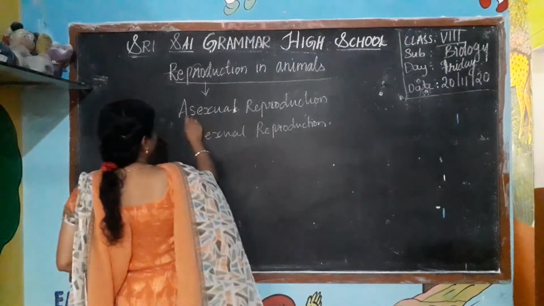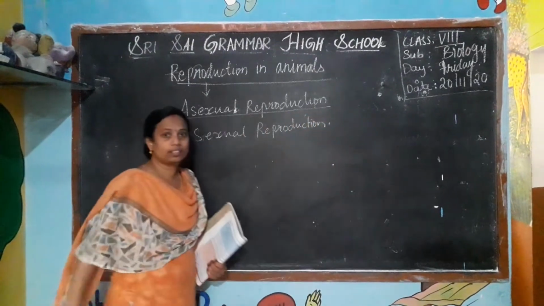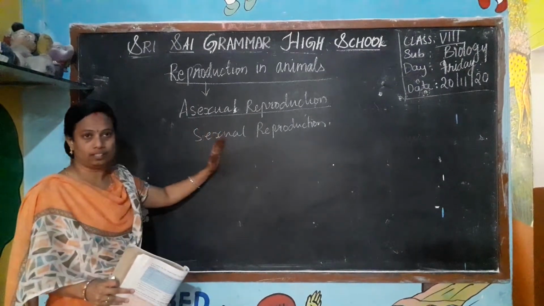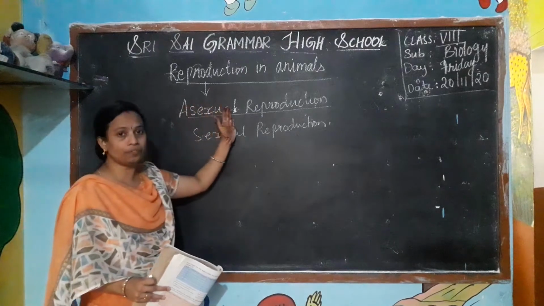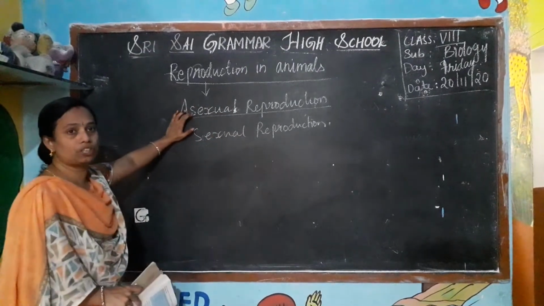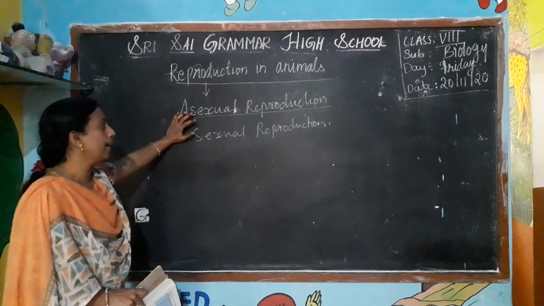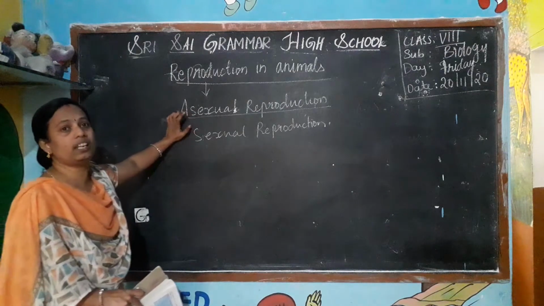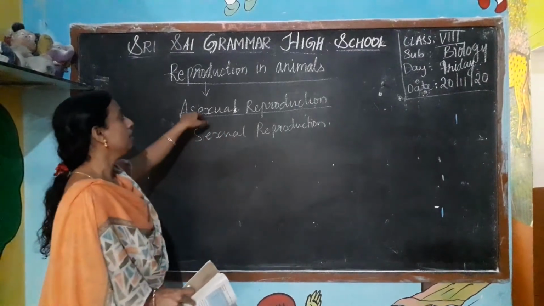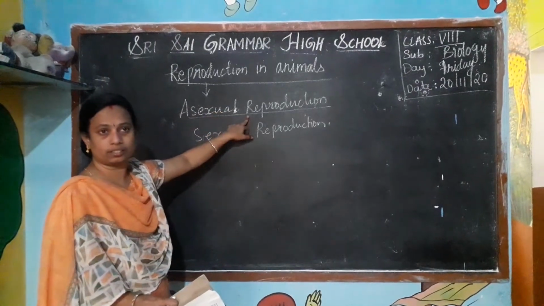So what is asexual reproduction? Asexual means without flowers. There is no fusion of gametes, and only a single parent is involved in the reproduction.